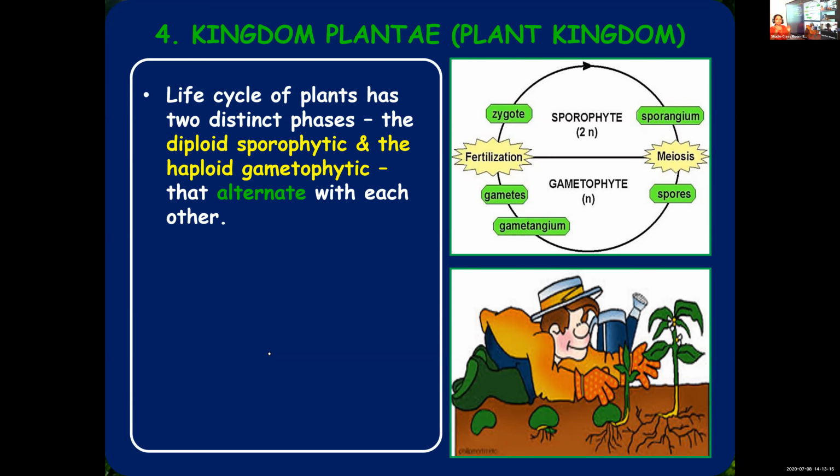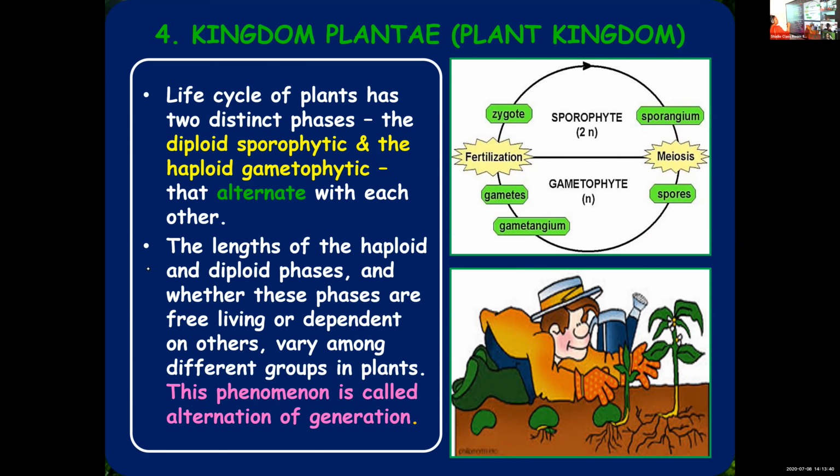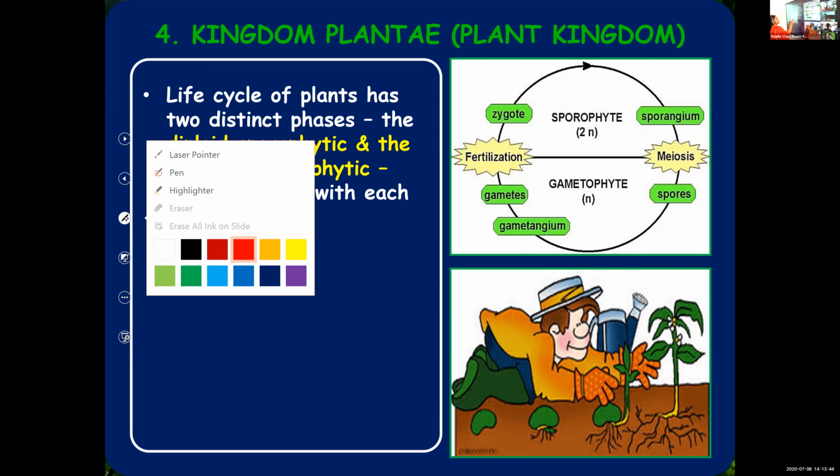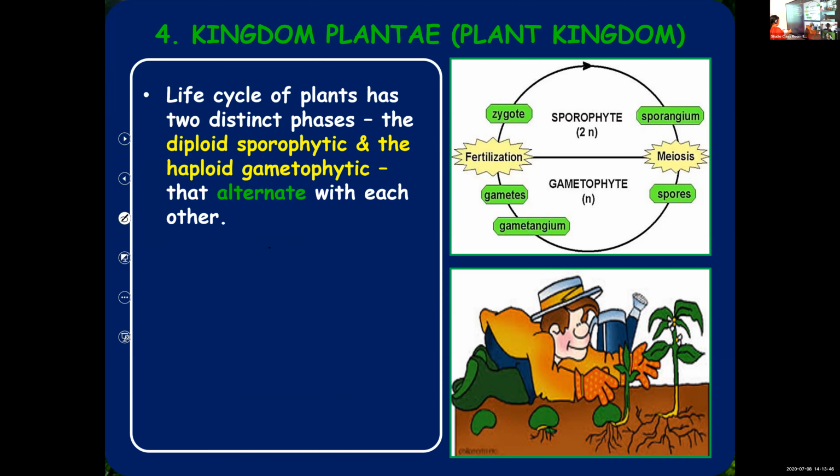So once again, in the life cycle of plants, there are two distinct phases, a sporophytic phase and a gametophytic phase, which alternate with each other. Once the sporophytic phase is over, the gametophytic phase starts, and once that is over, the sporophytic phase starts. Details you will be learning in chapter 3, so I won't go into much detail, but I'll tell you how this cycle of events happens.